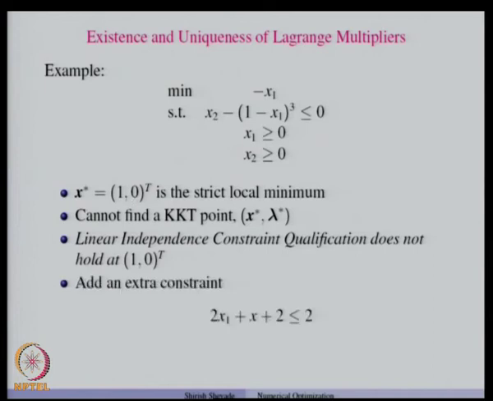Now, let us add an extra constraint to this problem. The extra constraint that we are going to add is 2x1 plus x2 less than or equal to 2. Let us see what happens when we add that extra constraint.